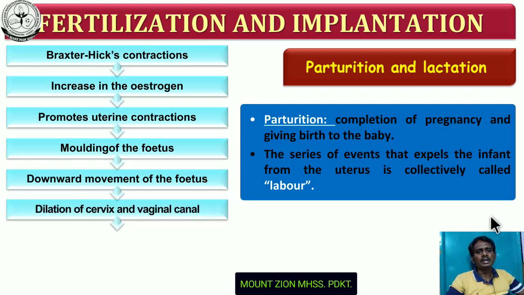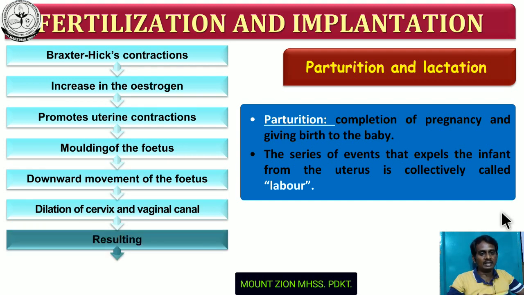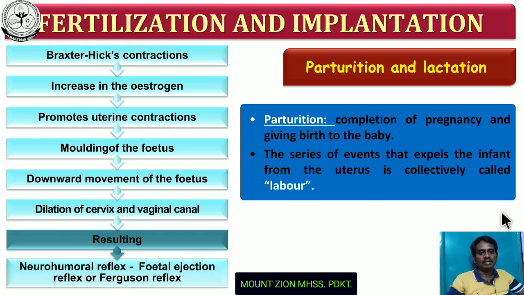Then finally it causes dilation of the cervix and the vaginal canal. The cervix is a part of the female reproductive tract. I already explained it, and the cervical canal was also already explained. This dilation helps normal delivery. That means the fetus comes out from the uterus through the cervix and vaginal canal. That is the reason the dilation takes place. Okay, the next event result. As a result of dilation of the cervix and vaginal canal, what will happen?